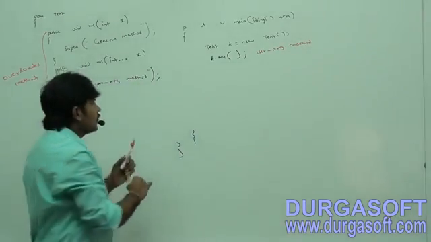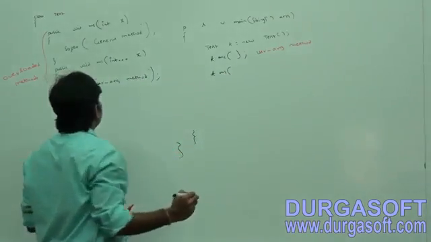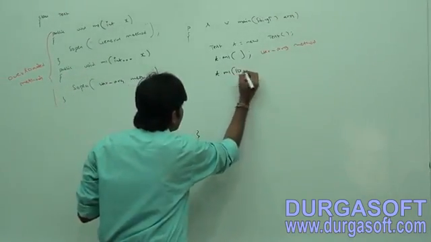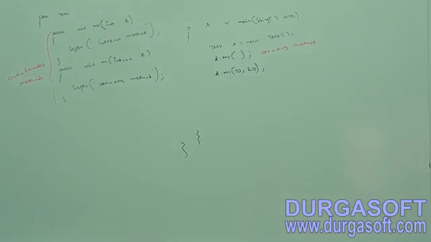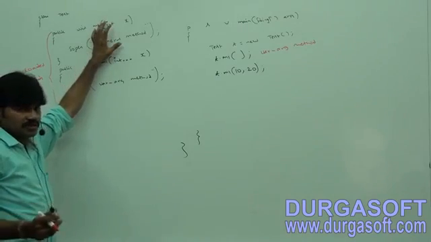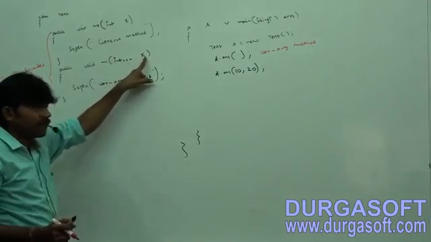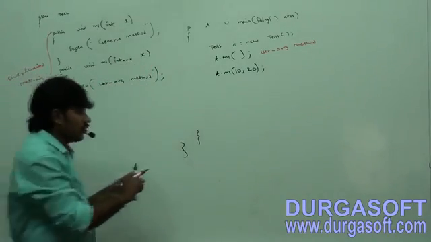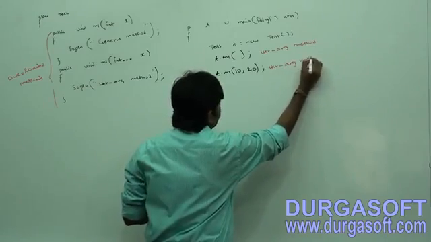Next, t dot m1 of 10 comma 20. Can you tell who is going to get the chance now? The first one is not matched. The second one, you can call by passing any number of int values, two int values, no problem. So the varargs method only.